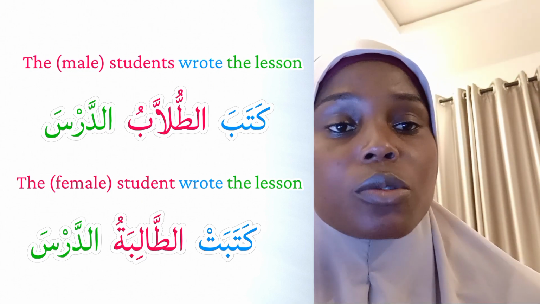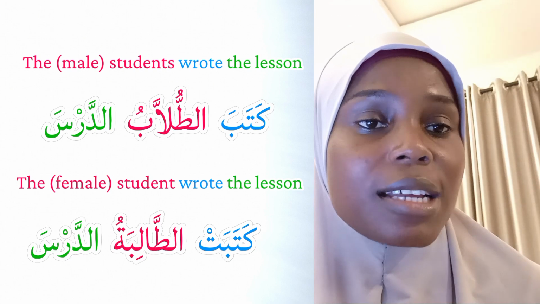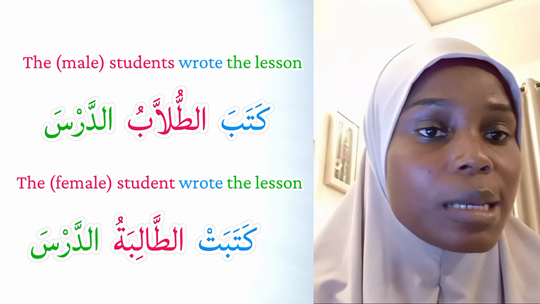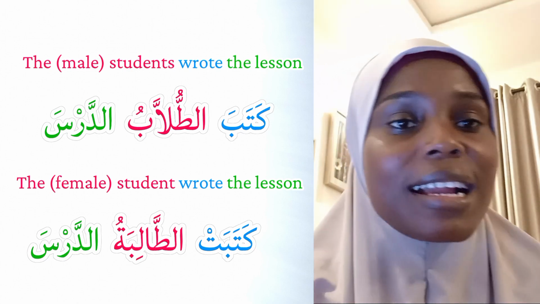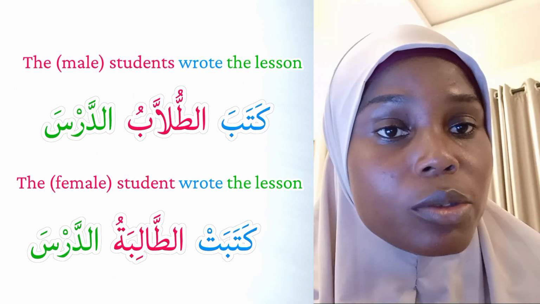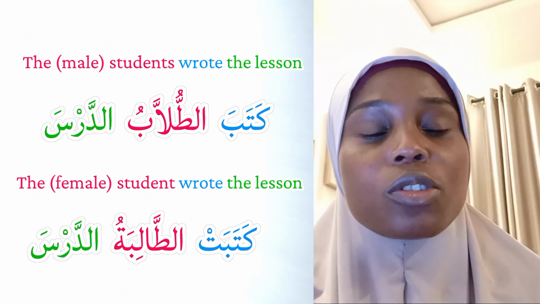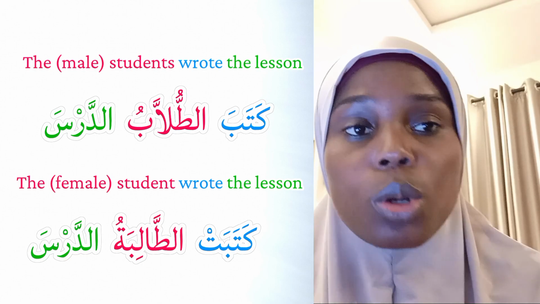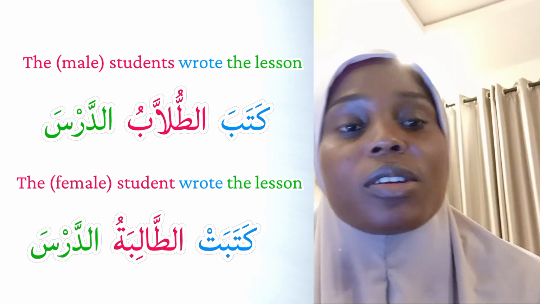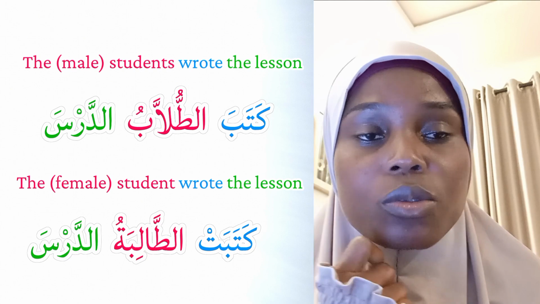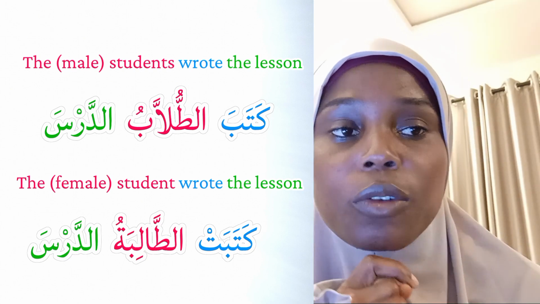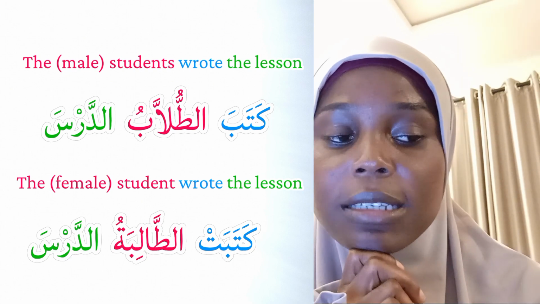A ta with a sukun is going to be added to the verb. Katabat tolibatu darsa. You can see tolibu has changed to tolibatu because it's a feminine noun, and so the verb has to be feminine, and then the maf'ul bihi remains the same.